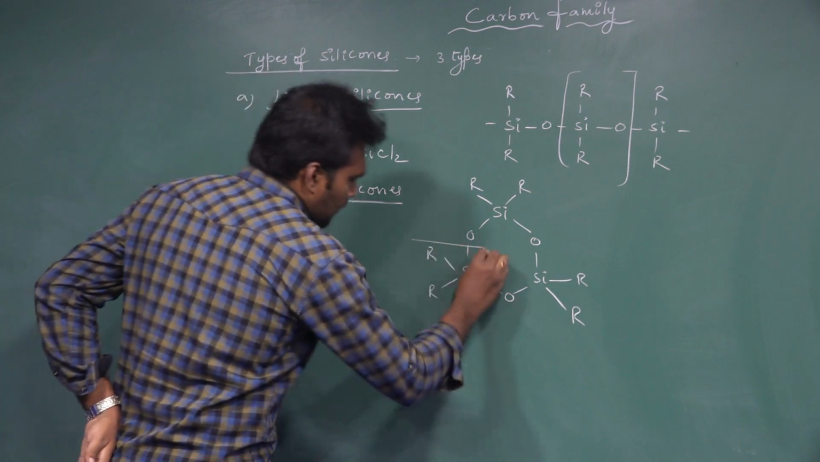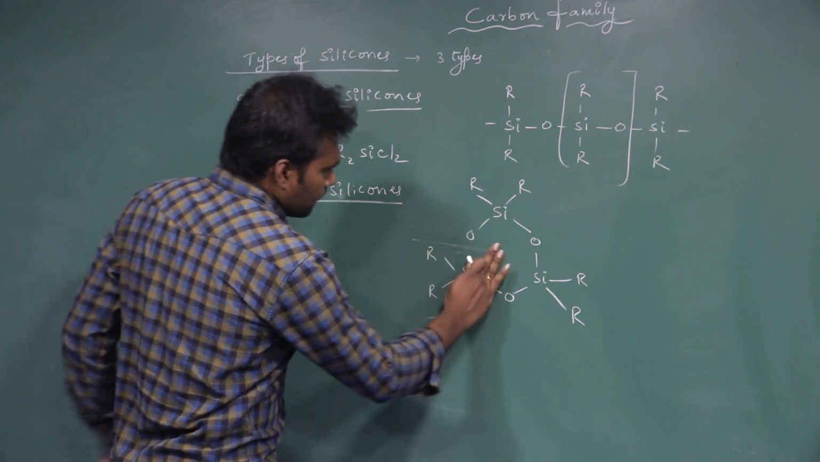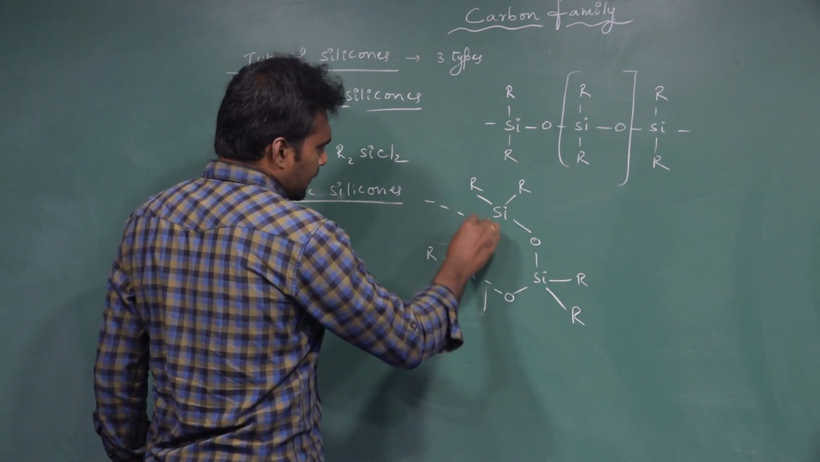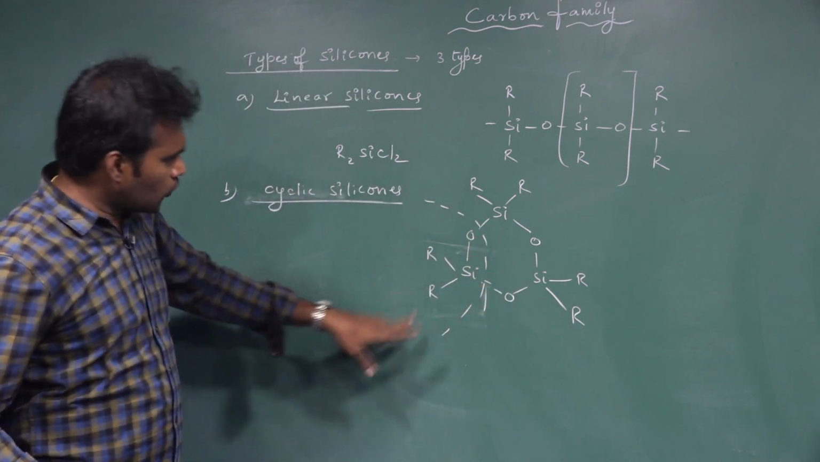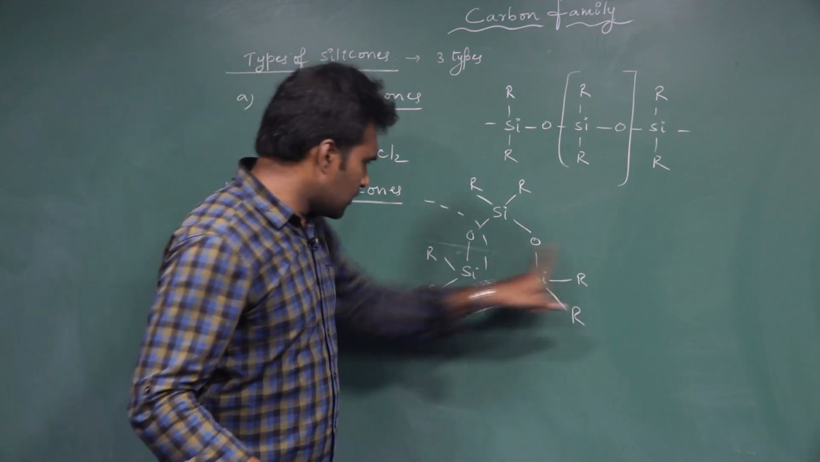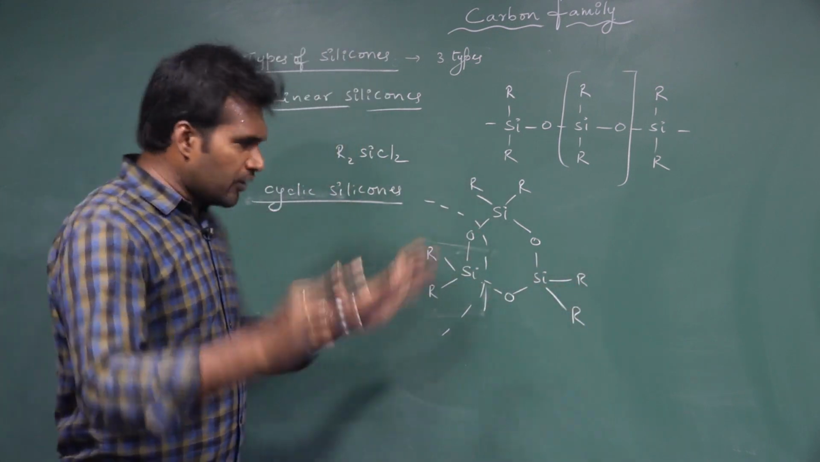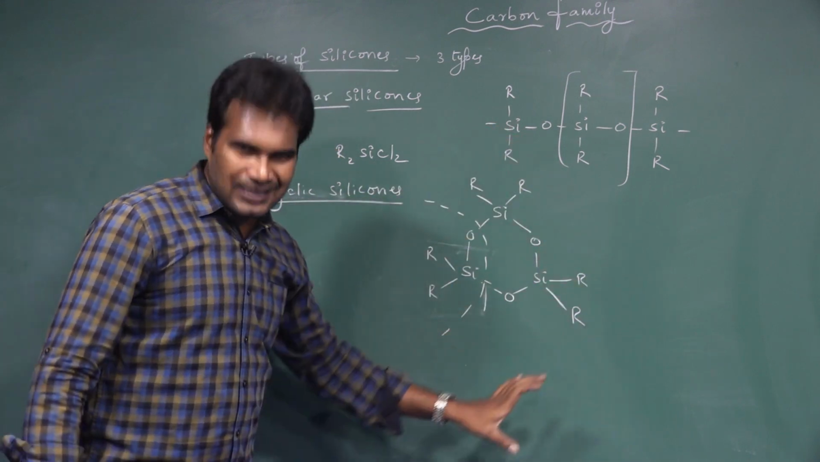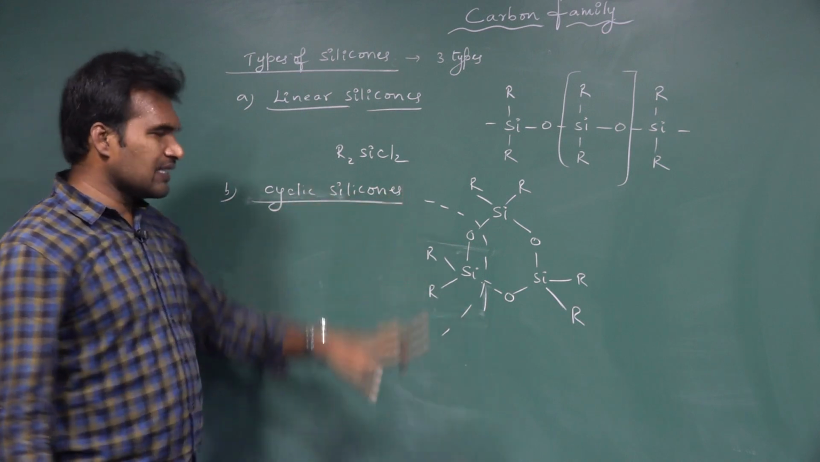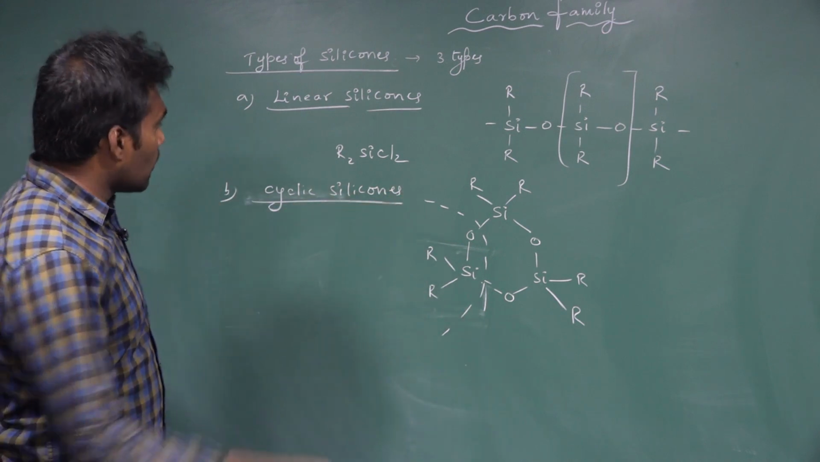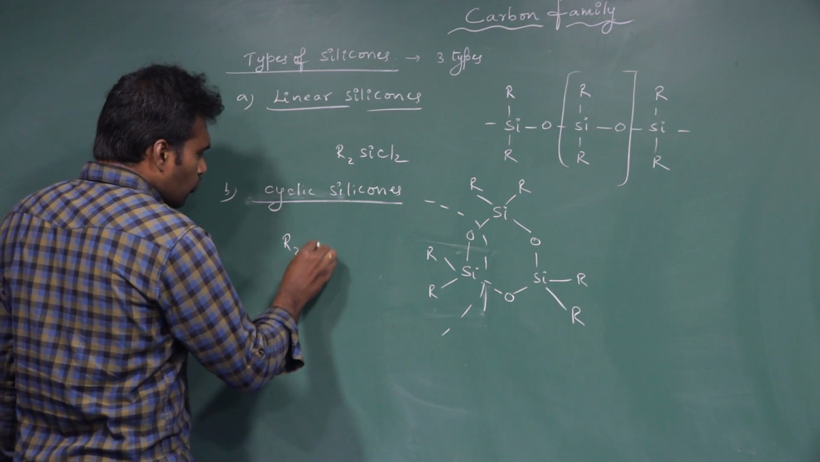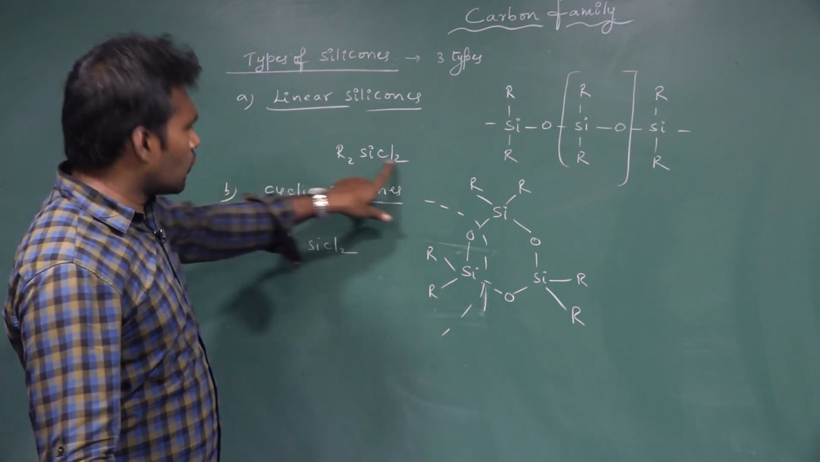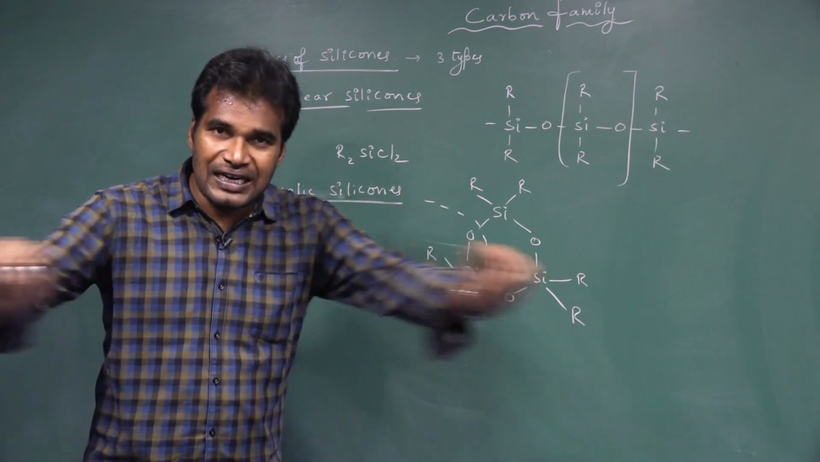See, this is one repeating unit, this is one R2SiO. This is another unit. This is another unit. Total 3 units are cyclically polymerized, and the structure is a cyclic structure. That is why we call these cyclic silicones. Cyclic silicones are also produced by R2SiCl2, but they should polymerize in a cyclic way, whereas for linear they polymerize linearly.